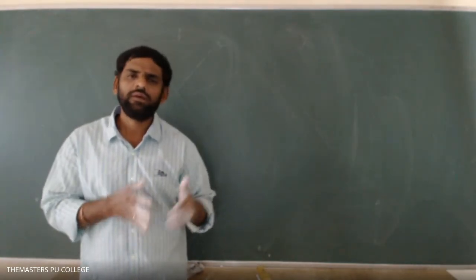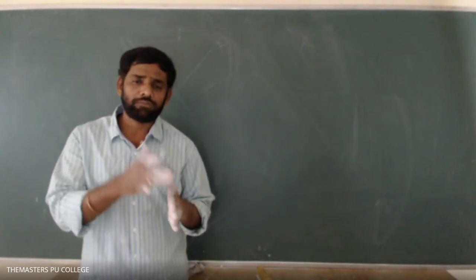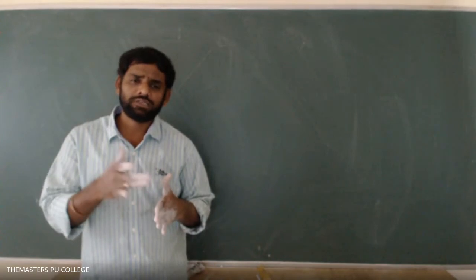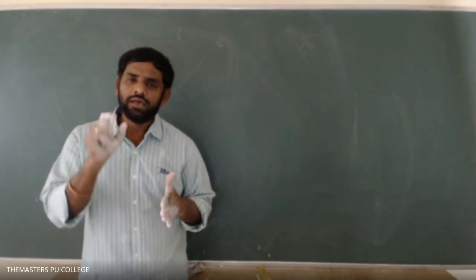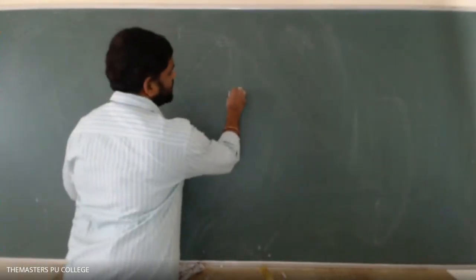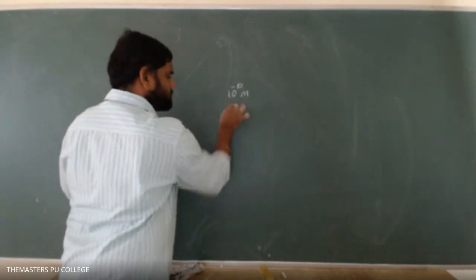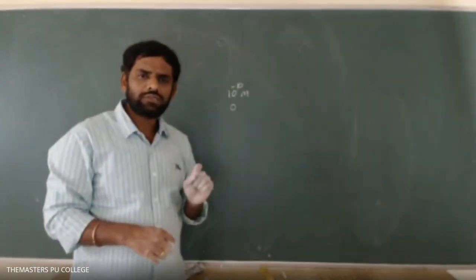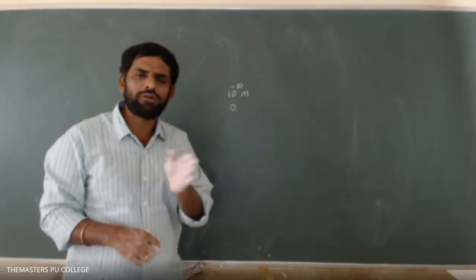Ideal gas means what? A gas is said to be ideal if it obeys all gas laws at all temperatures and pressures, and the size of the molecule in such a gas is zero. Size is zero. Remember that the mass of the molecule is not zero. I'm telling that. Size is zero means what is the size of an atom? Nearly the size of an atom is on the order of 10 power minus 10 meter. So this 10 power minus 10 meter must be zero. Size must be zero means the molecules are point masses and there is no force of attraction or repulsion between the molecules of the gas.